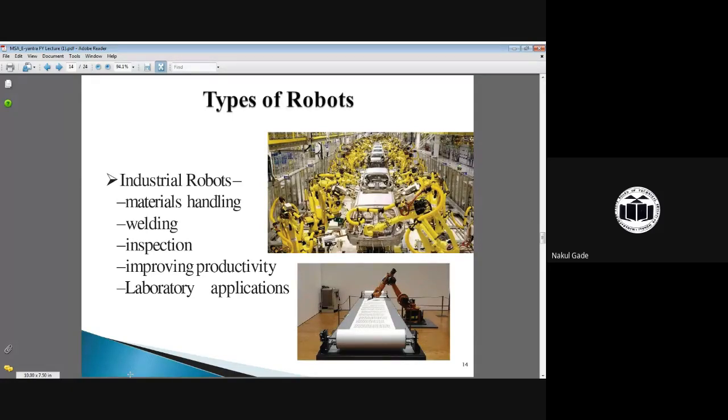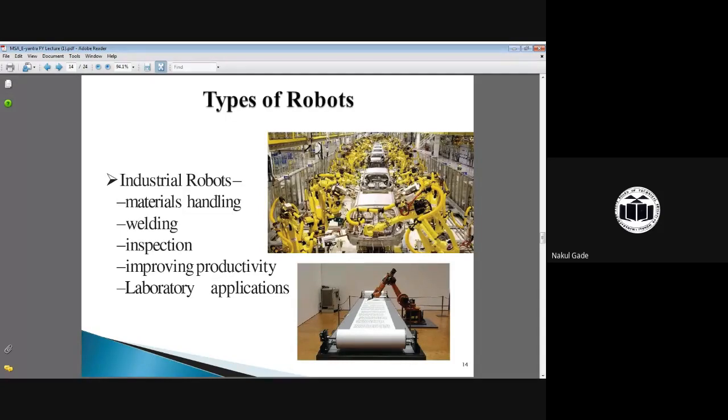Okay. So different types of robots are used in the industry. In the previous section, Gade sir told that a robot is any type of automated machine. So what are the types of robots? Different types of robots used in the industry are material handling robots, welding robots, and inspection robots to inspect the final product.